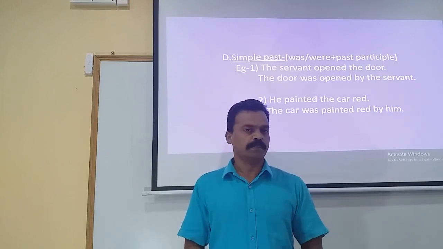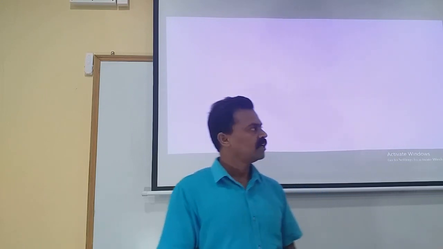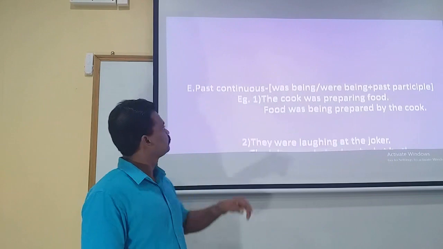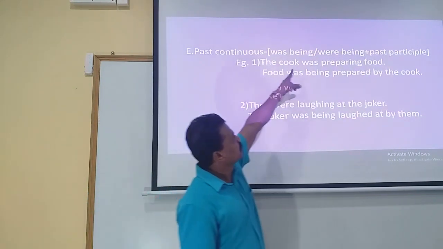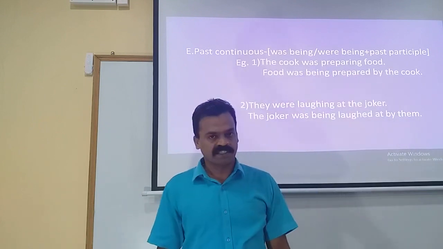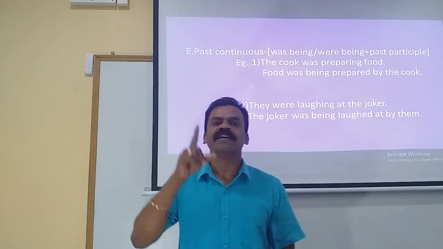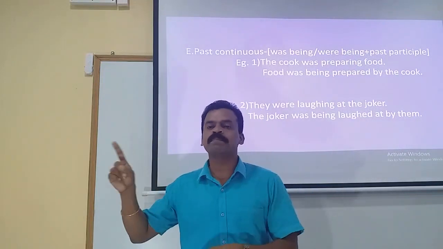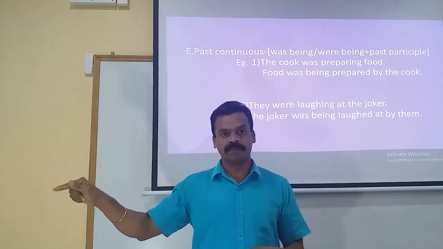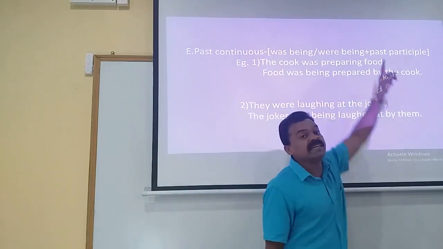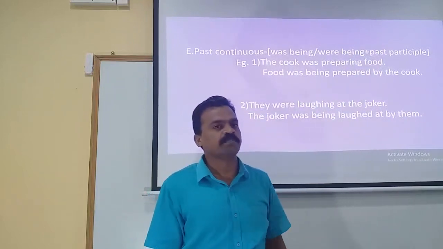Now let us move on to past continuous. When the statement is in past continuous, the rule to be applied is was being or were being plus past participle. Again let me say, compare and learn. Present continuous is is being, am being or are being plus past participle. Whereas when we come to past continuous, it is was being or were being. Being, continuous tense, B-E-I-N-G. So the rule is was being or were being plus past participle of the verb.